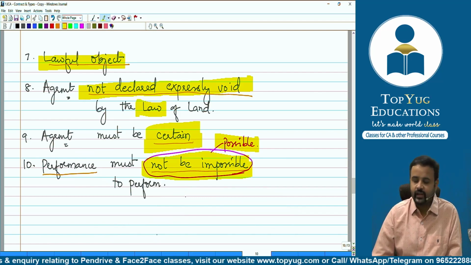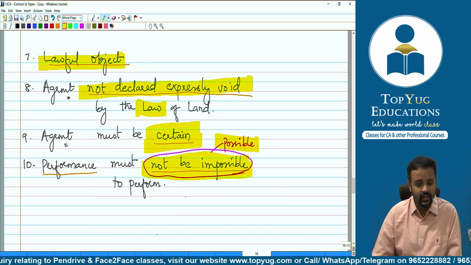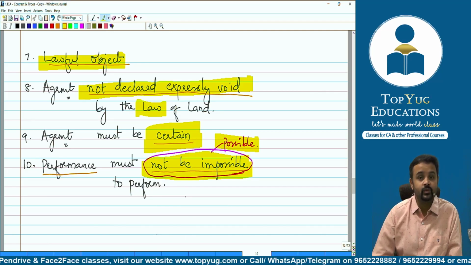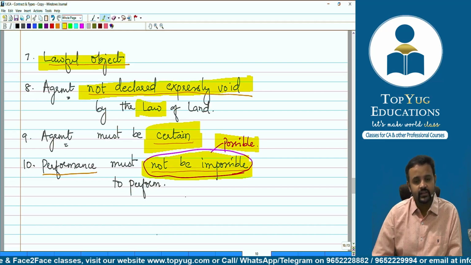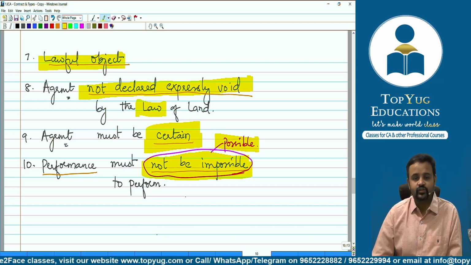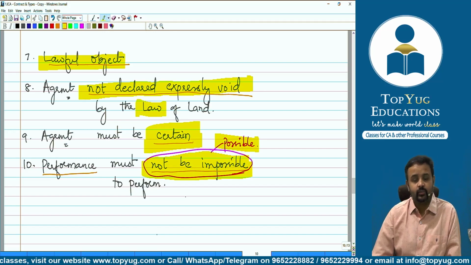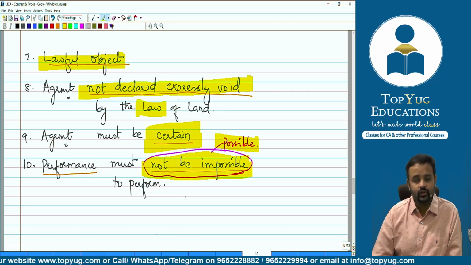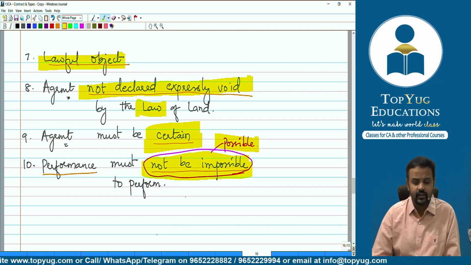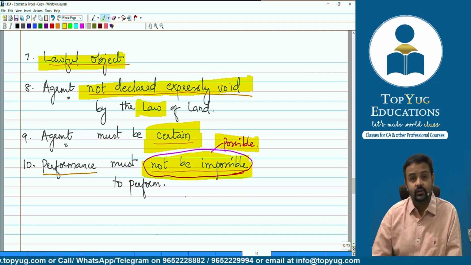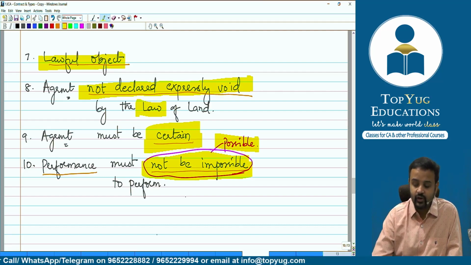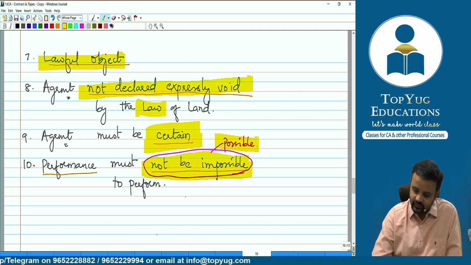Then the agreement shall not be expressly declared void by the law of the land. We also talked about certainty: there should not be vagueness, there should be certainty involved. Then performance should not be impossible, that means performance should be possible. You should be able to perform. So that way we have talked about the essential elements in section 10. Essential elements for what? For a valid contract, or you can say conditions of enforceability.